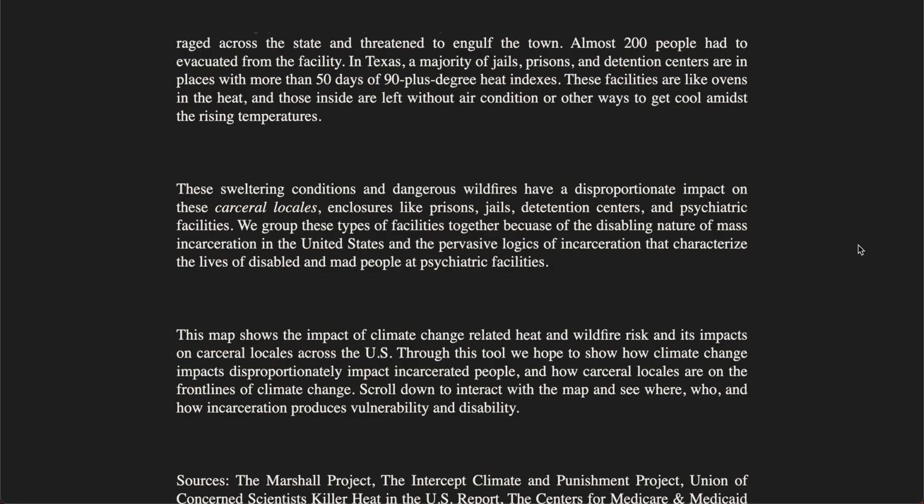With this knowledge, they are better prepared to convince policymakers that all of these people in carceral locales need policy change in relation to climate change impacts.